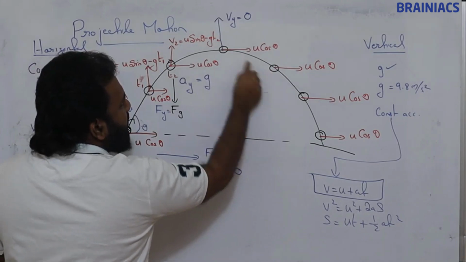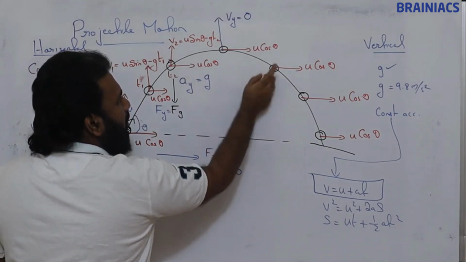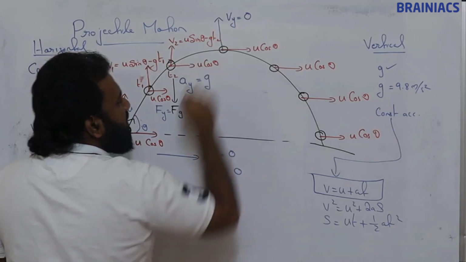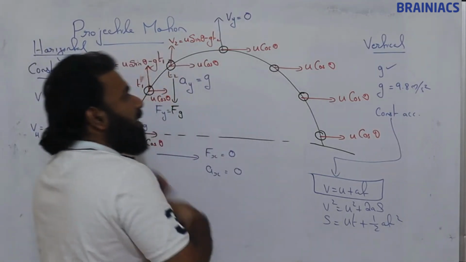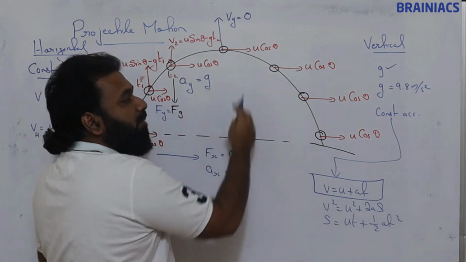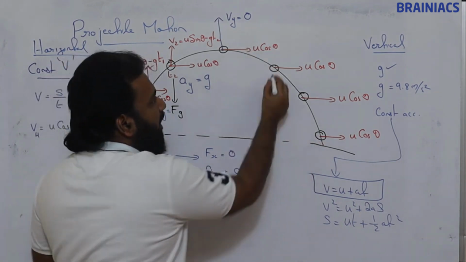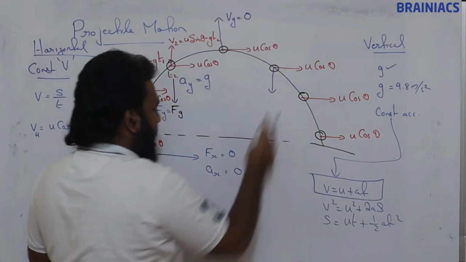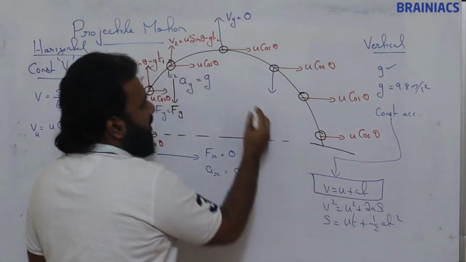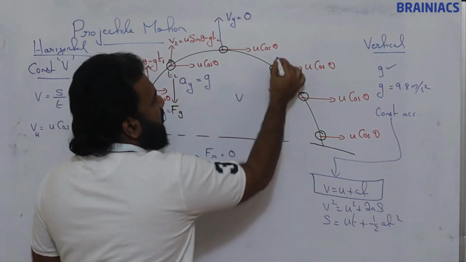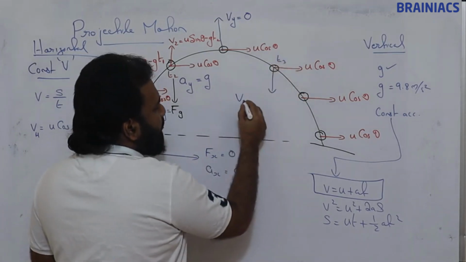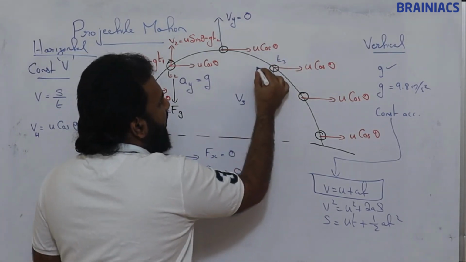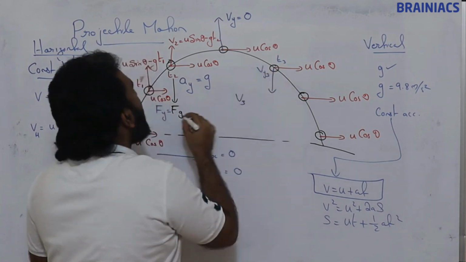What about if the ball is coming down like this? Considering this position, it has vertical velocity, but in which direction? In the downward direction. Applying the same concept, suppose at time t3 this is vy3.